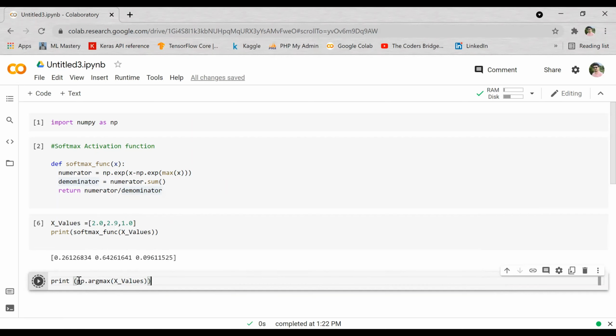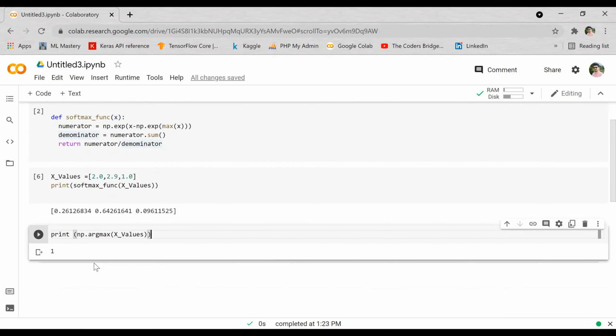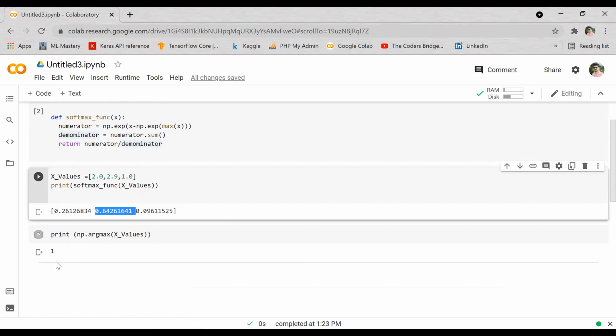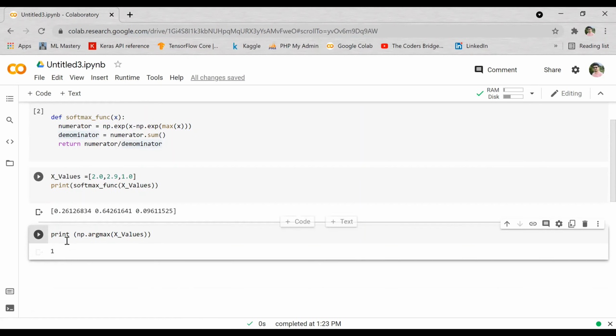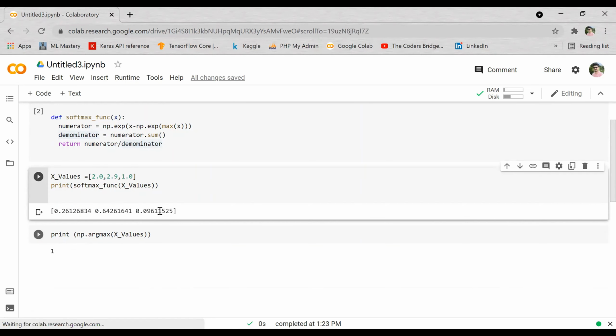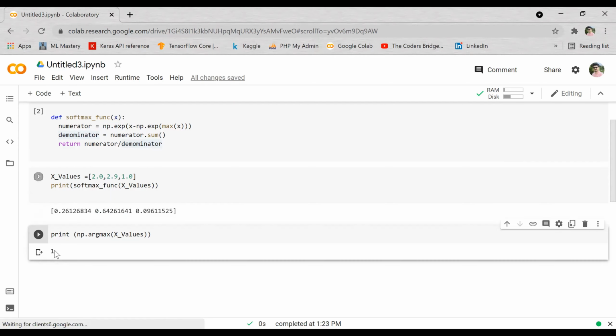If you pass numpy.argmax of x values, it will return the index. Index is nothing but the position where the highest value is lying. As per this output, the highest value is lying in the first index, because in Python the index starts with 0, 1, 2, right? So the 0th index is the minimum value and the highest value is in the first index. That's why it's returning the index as 1.